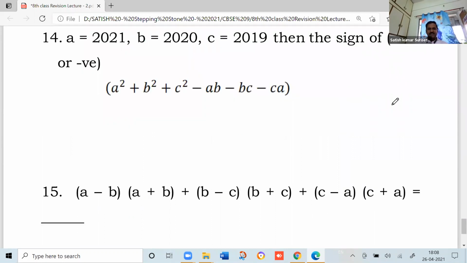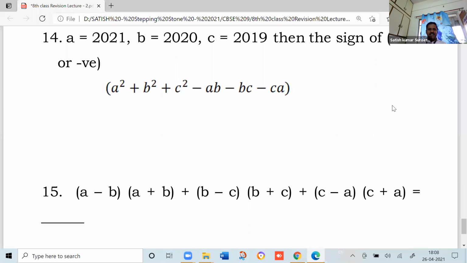Now try this. A equal to 2021, B equal to 2020, C equal to 2019. Then you have to tell me whether the sign is positive or negative when I substitute the values of A, B, C in the expression A square plus B square plus C square minus AB minus BC minus CA. The value is not necessary, only the sign is required.